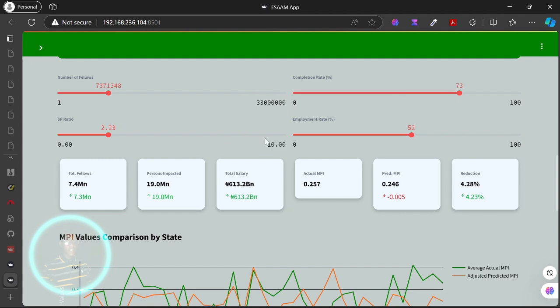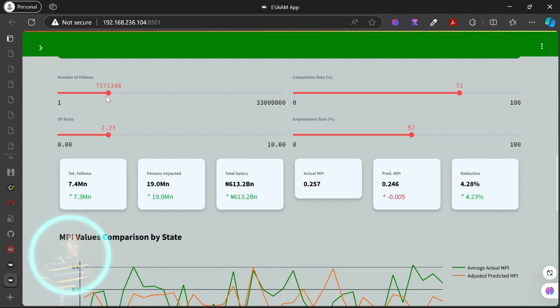Let me show you that so that you see the beauty of 3MTT as ESAAM is trying to tell us. You notice here that I increased the cap of 3MTT to like 33 million. There's a reason for that. Let's say we want to increase our capacity of 3MTT and not stop only at 3 million, and consider 13.8% of the population of Nigeria. 13.8% is important because, according to the National Bureau of Statistics, that is the total number of youths currently not in education, employment, or training.